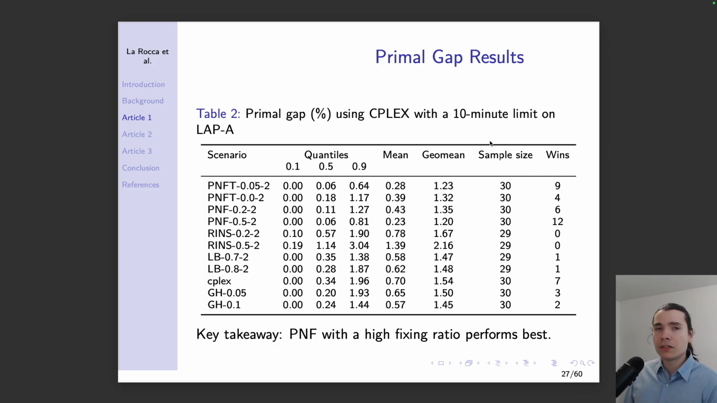Here are the primal gap results, where we show how good each different algorithm performs with respect to the best known solution. We can look at the column wins to see which algorithm performs best. We can see that for LEP-A, the best performing algorithm is PNF with this configuration. The second best is CPLEX with 7 wins. We also tried different LNS heuristics, RINS and LB, but they didn't perform as well.